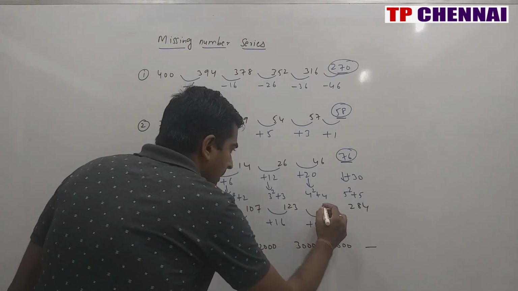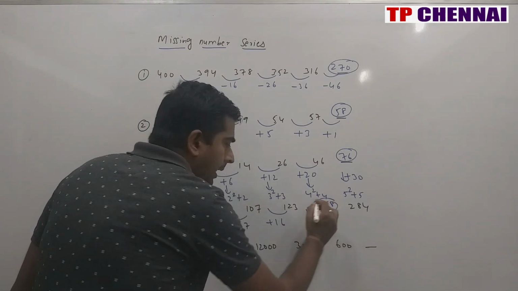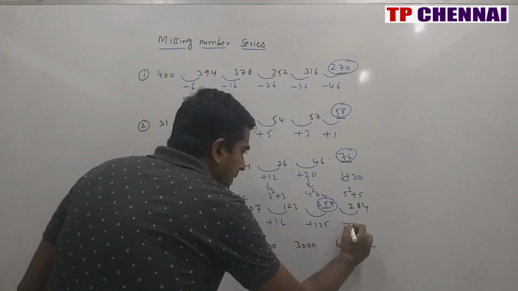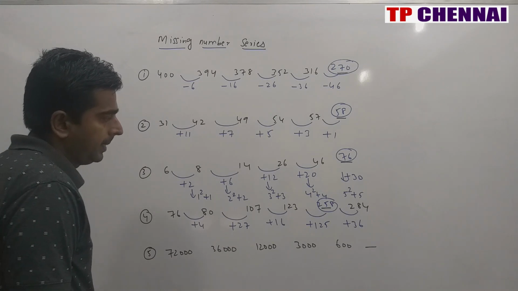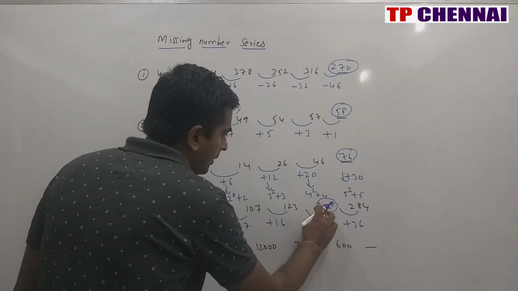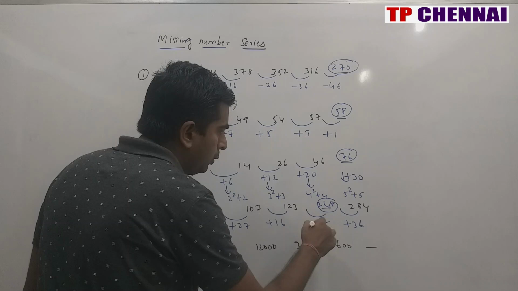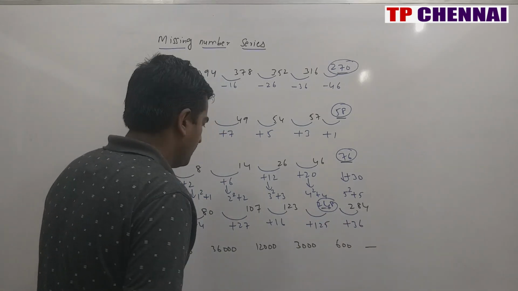So what is my answer? My answer is 258. Again, cross verify. Plus 5 cube. This is plus 3 square. So it is nothing but how much? This is 248. So 248 plus 36 is nothing but 284.